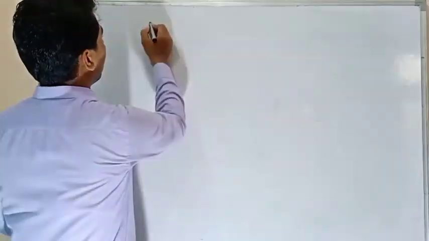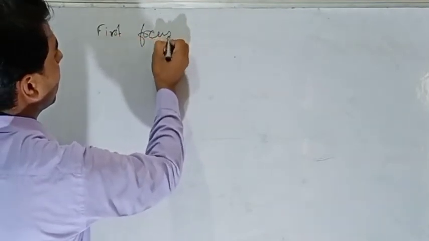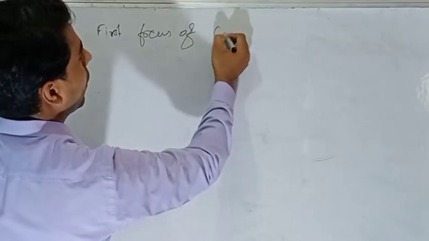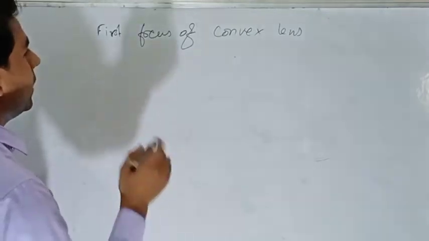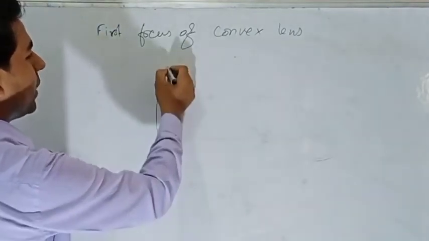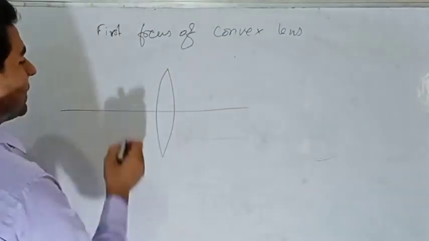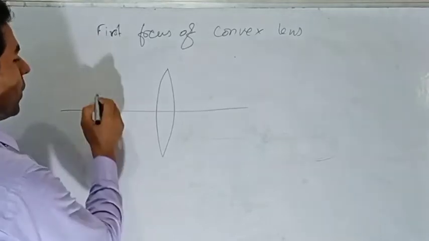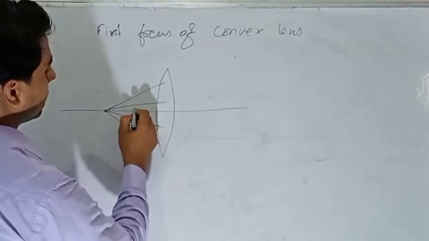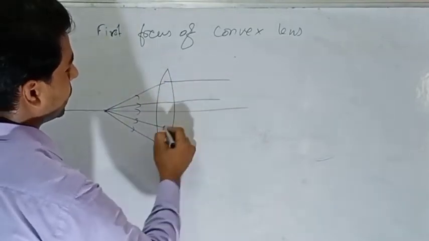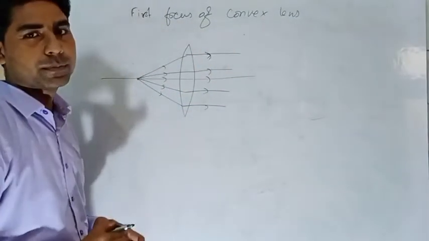So here, again, the first focus of a convex lens. If we are talking about the first focus, the definition was: it is a point on the principal axis from where all the rays, after refraction, become parallel to the principal axis.